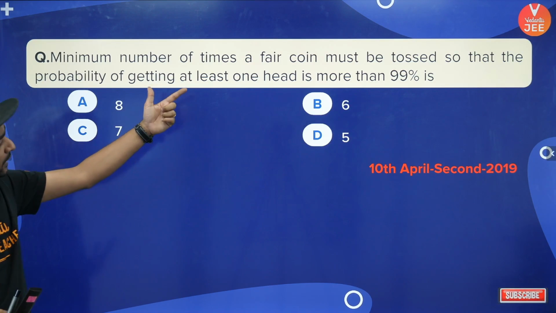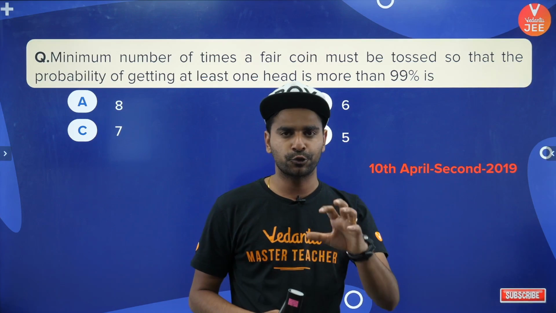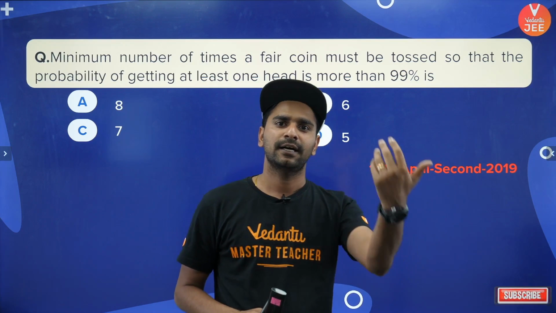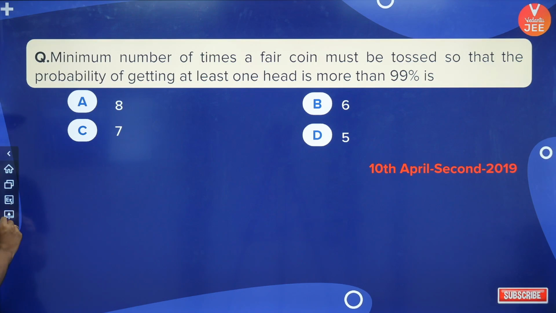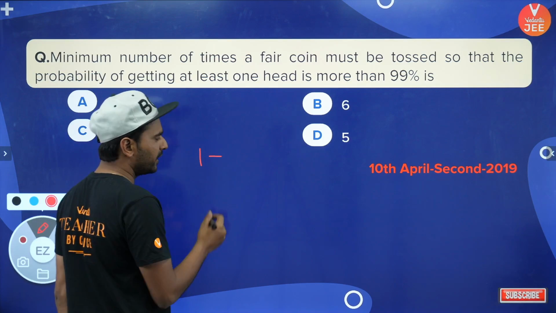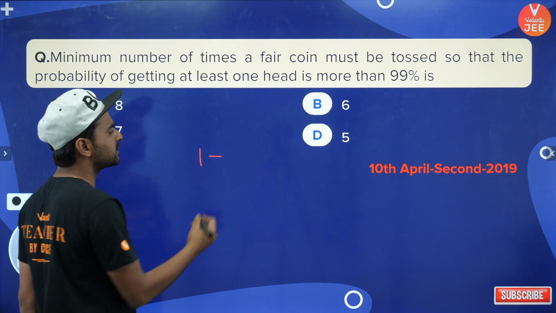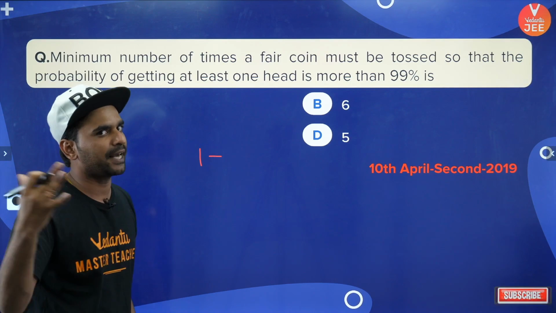Now it is saying at least one head. Whenever the question is at least, you should do what? Total minus not occurring. Let me write it like this, guys. 1 minus, where 1 is total probability, minus you get none of the time head. No head, that means every time you get tail.